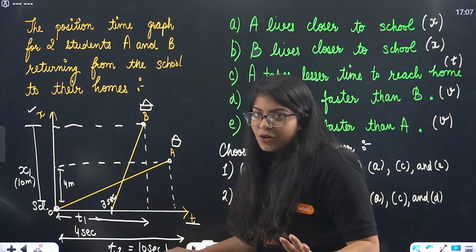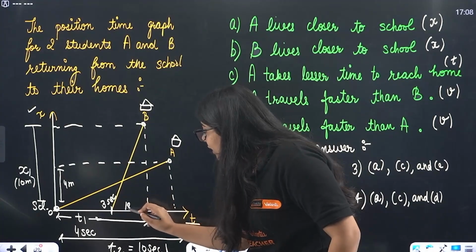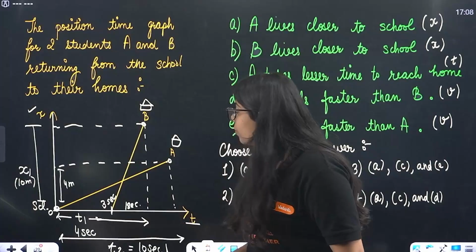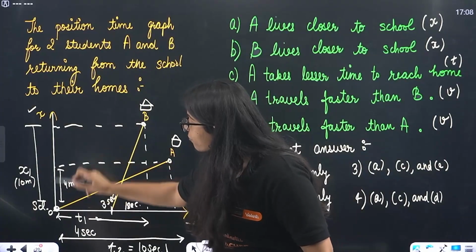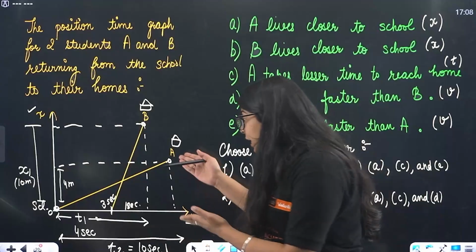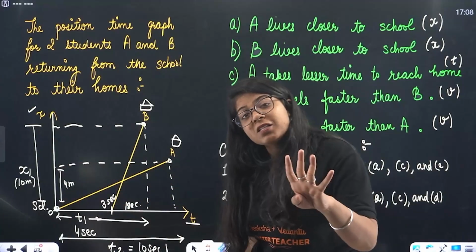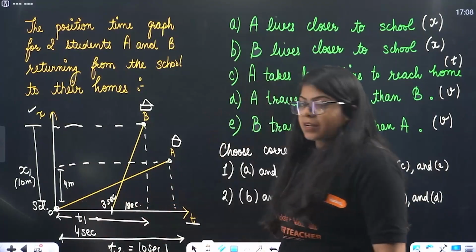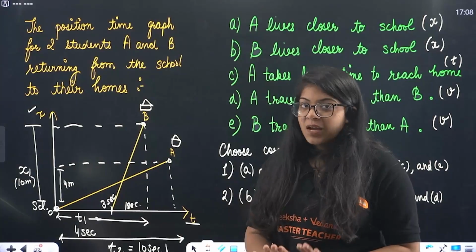So technically not possible, but it is only taking 1 second to reach home when the distance of B's home from school is 10 meters. It is only taking 1 second. A's home is only 4 meters away, but it is taking 10 seconds. Understand the graph?